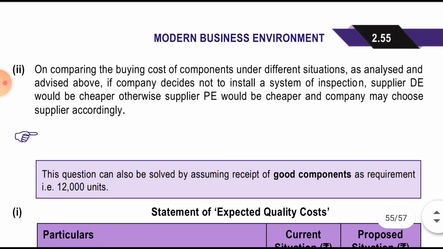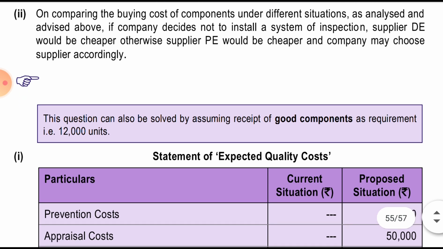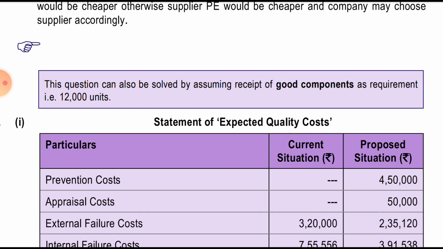On comparing the buying cost of the component under the different situations as analyzed and advised above, if the company decides not to install the system, that is part A, supplier D would be cheaper, otherwise supplier PE would be cheaper, and the company may choose the supplier accordingly. So we are done with this question. It can be solved by assuming the receipt of the good component as the requirement, that is 12,000. Okay, that is fine.